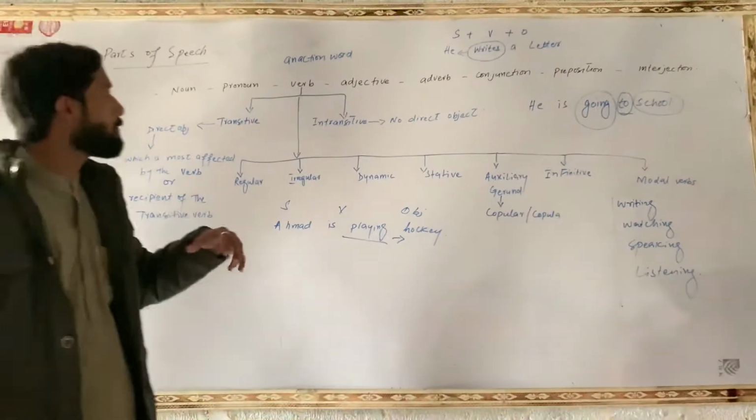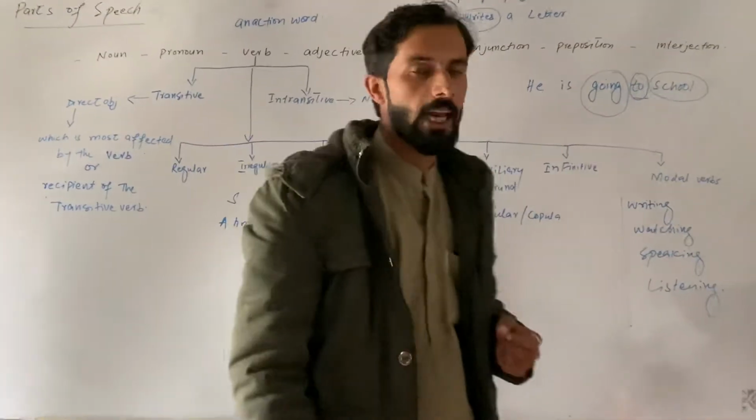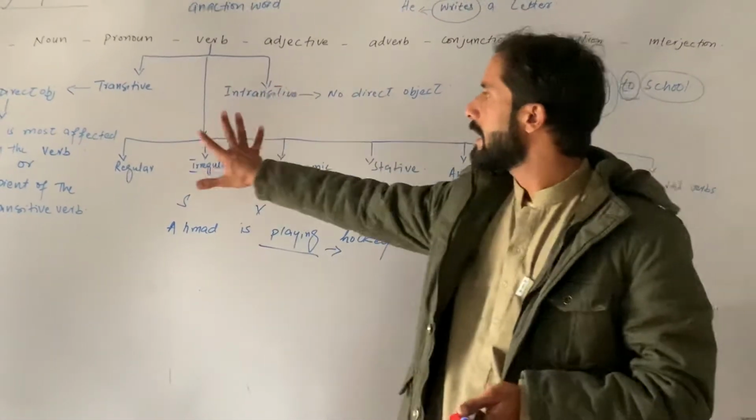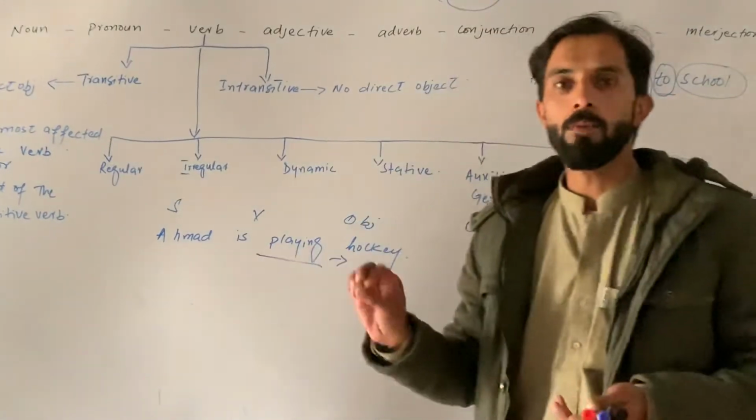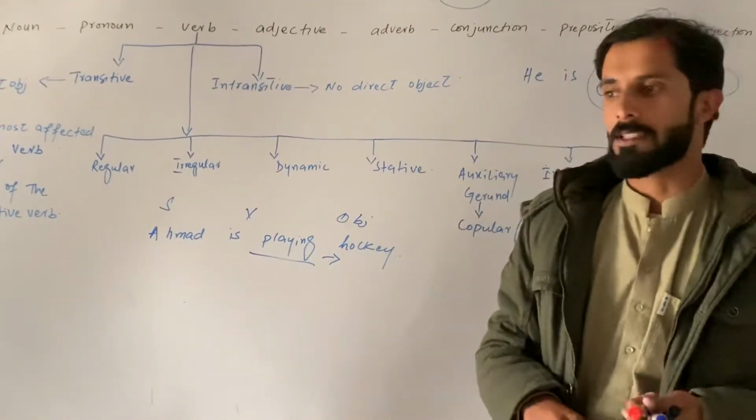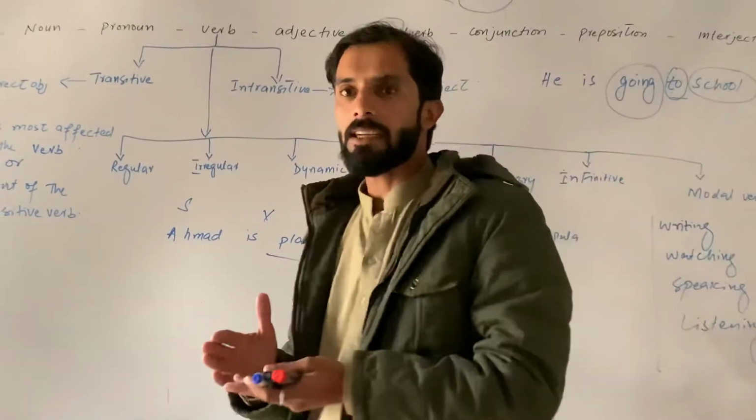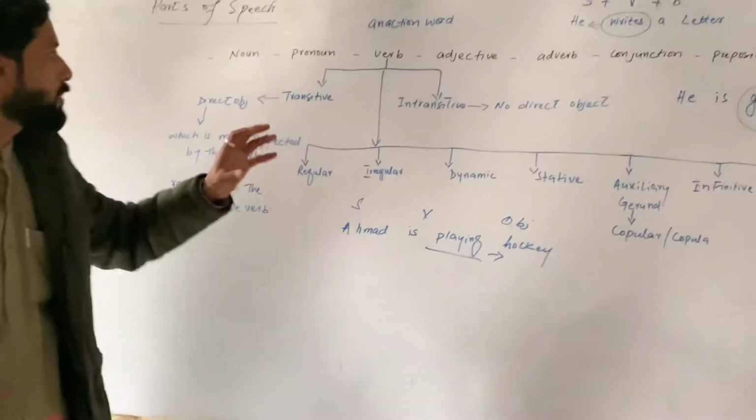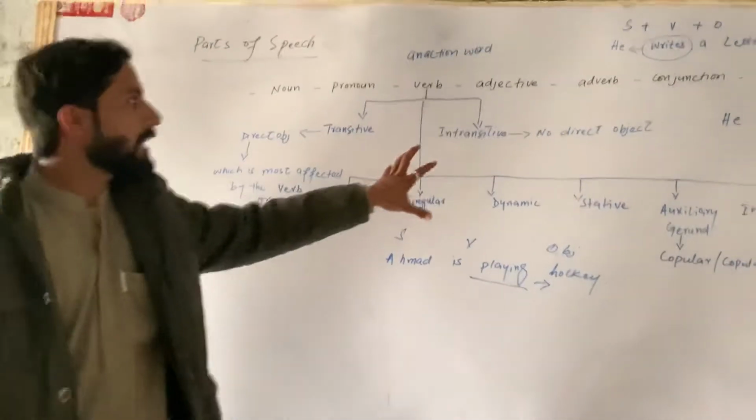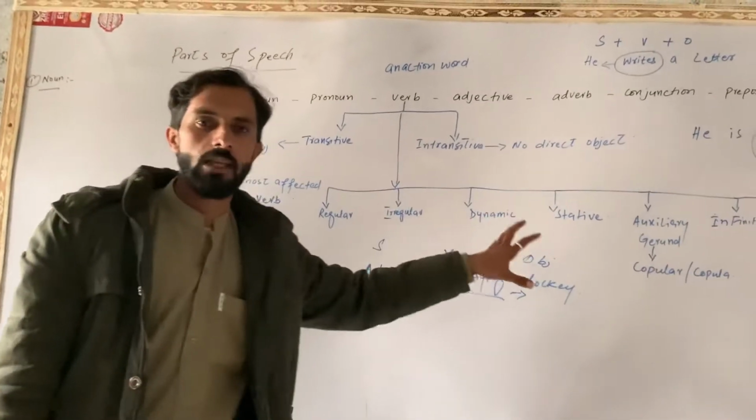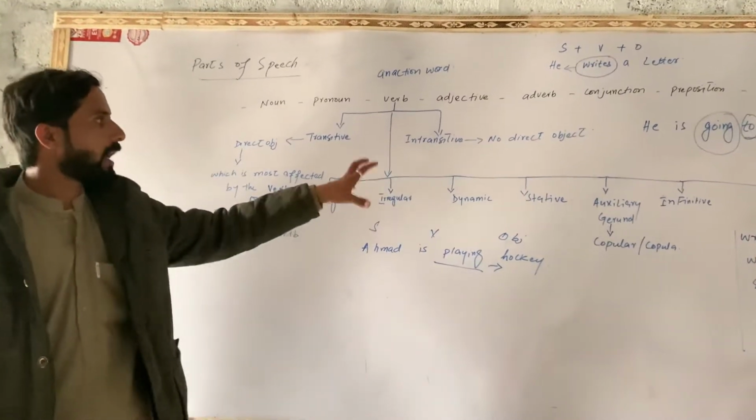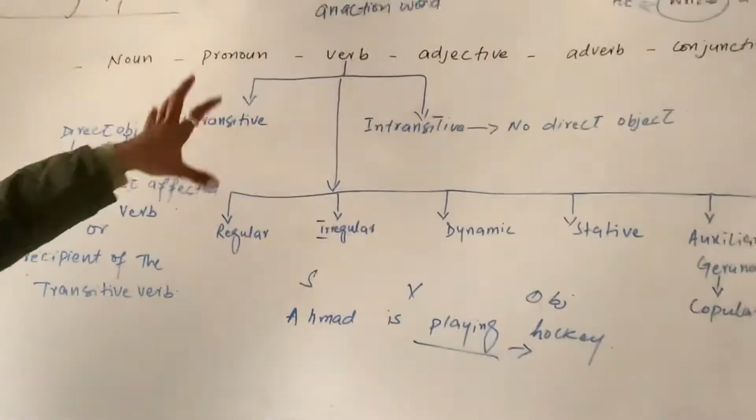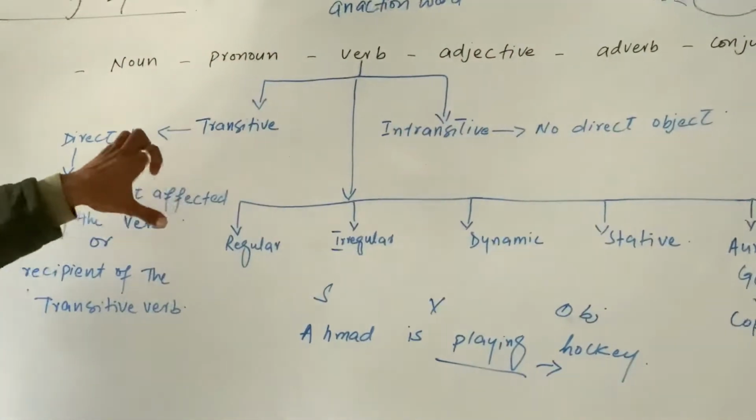Similarly, there are two major types of verb: transitive verb and intransitive verb. These two forms of the verb are mostly used in active voice and passive voice. When we change a sentence from active voice into passive voice, we use a transitive verb. Most intransitive verbs cannot be changed into passive voice. Why? Because an intransitive verb has no direct object, while transitive verbs have a direct object.